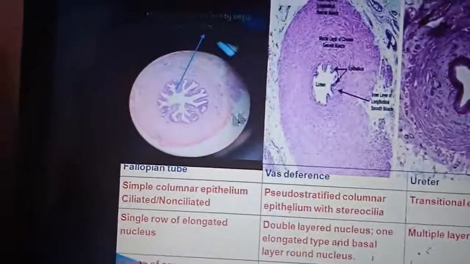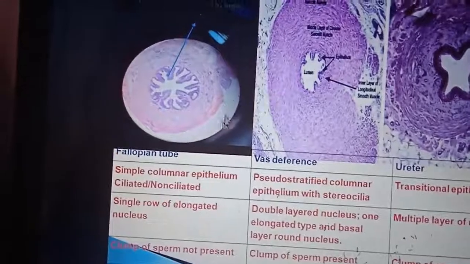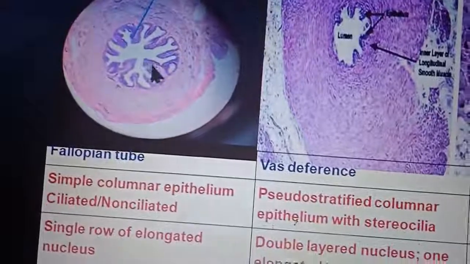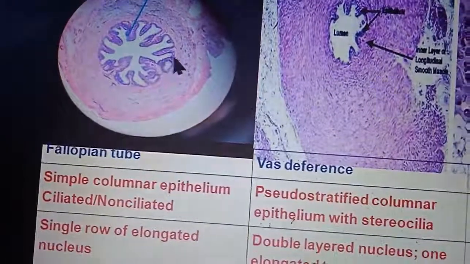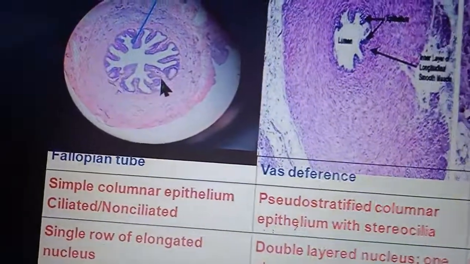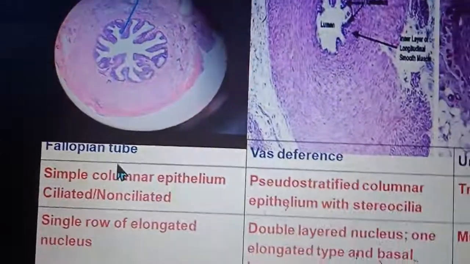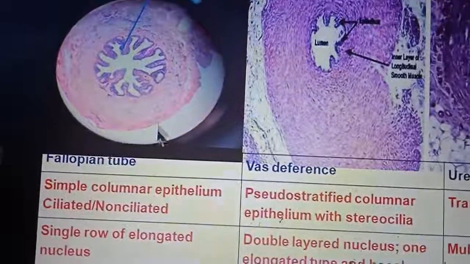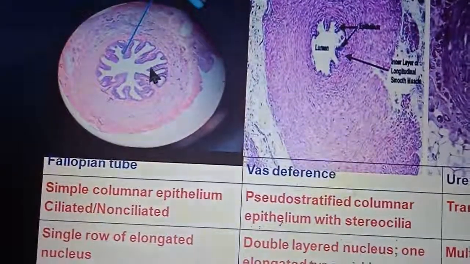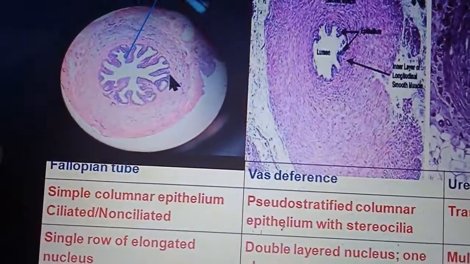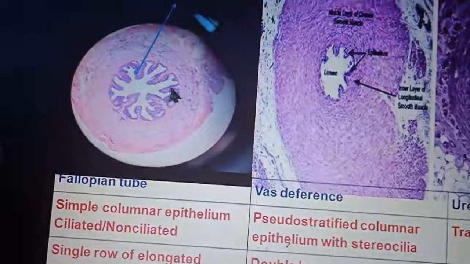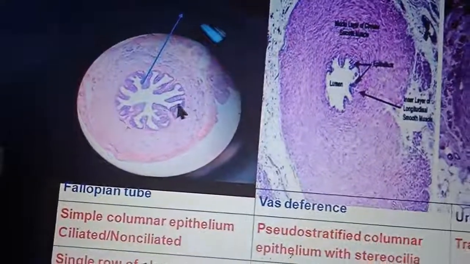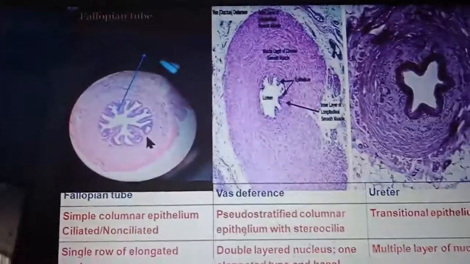But how will we come to know that the epithelium is simple columnar? Mainly because of the arrangement of the nucleus. We all know simple columnar has an oval, elongated nucleus. So there is one row of elongated nuclei, because the cell membranes are not so markedly stained, only the nucleus is markedly stained, and the pattern of the nucleus tells us what the slide is.